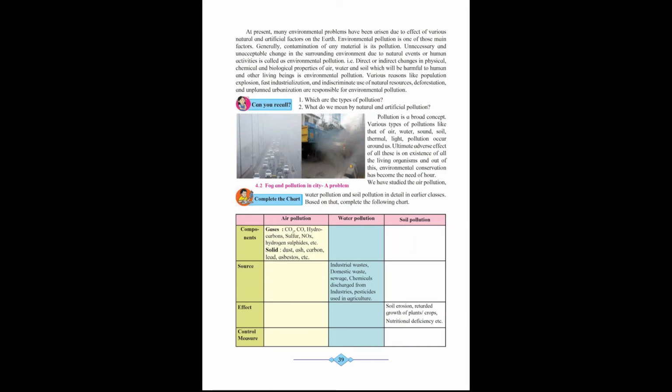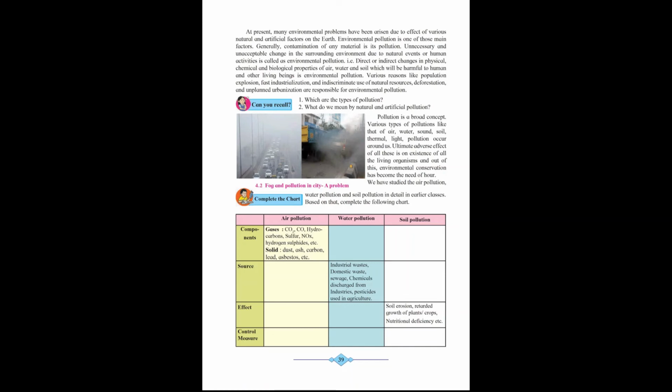Now, can you recall the questions below? Which are the types of pollution? The answer is there in the next paragraph. Various types of pollution like air, water, sound, soil, thermal, light pollution. These are the different types of pollution.